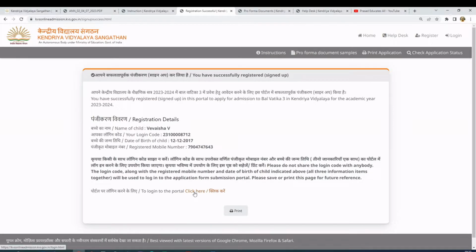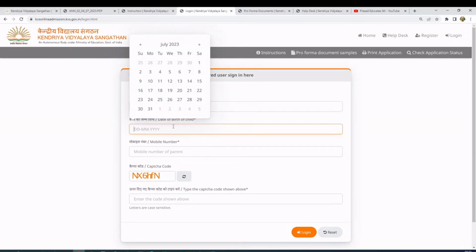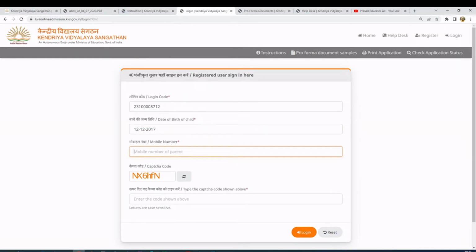So let's go and continue with the online admission. As I said, I need to keep the login ID. Again, I need to enter the same date of birth, and the mobile number. Again, I need to enter the CAPTCHA. How many times, I don't know.